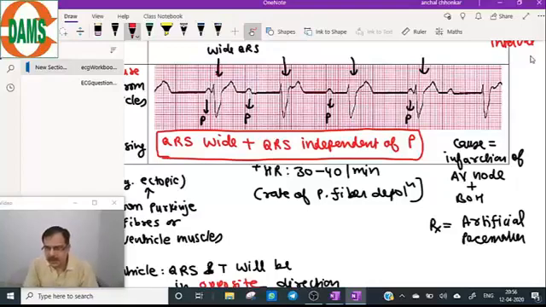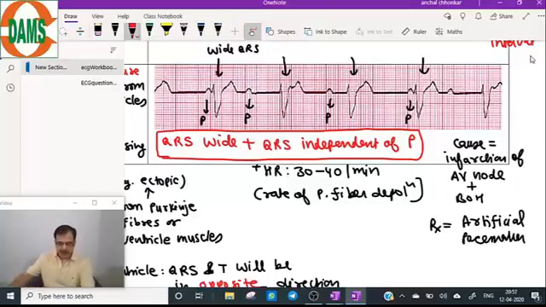Yes, there can be a little bit of ST elevation, could be the infarction portion also. QRS independent of P means that there is no relation between P and QRS. QRS is not dependent on the P. It is not preceded by the P wave. This is known as, very good, AV dissociation.